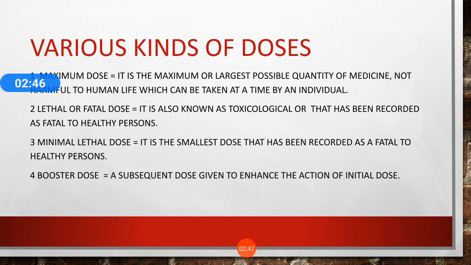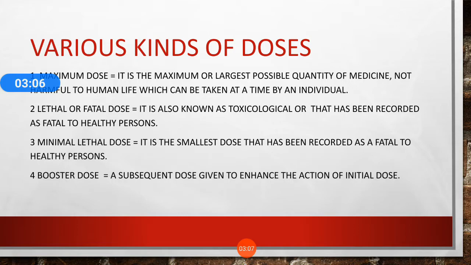Next one is the minimum lethal dose. It is the smallest dose that has been recorded as fatal to a healthy person. See, the toxicity of every medicine is different.